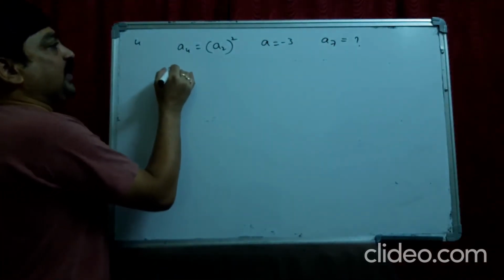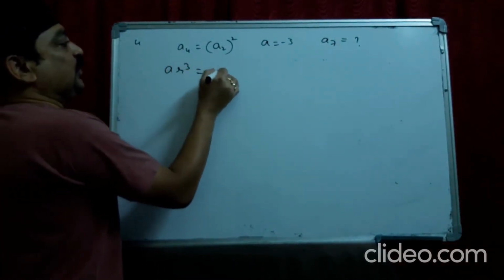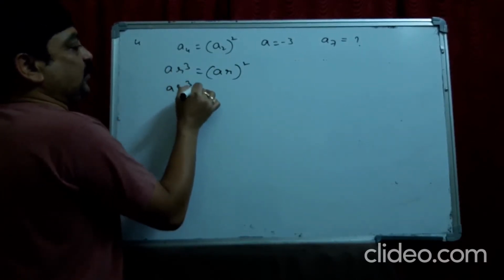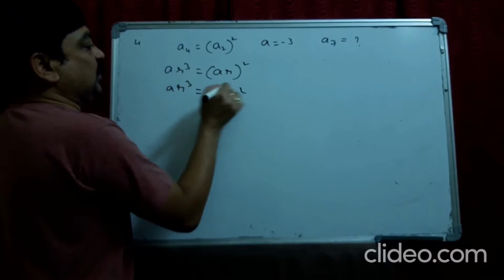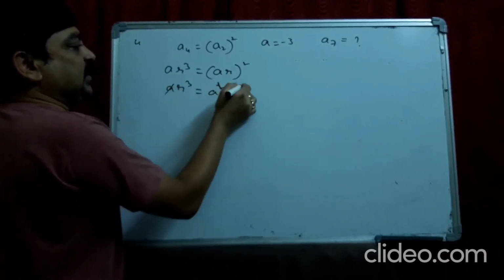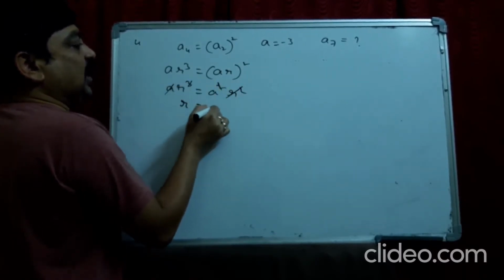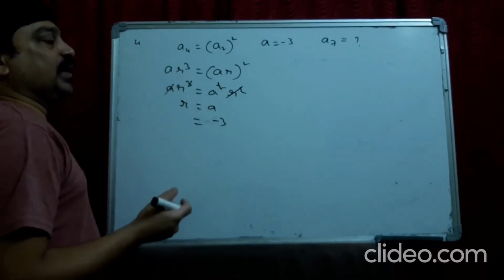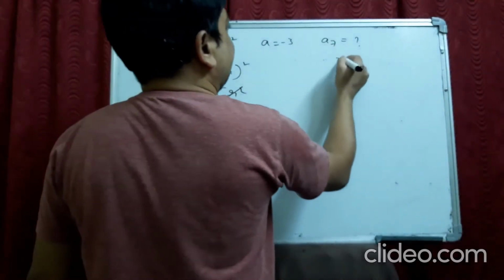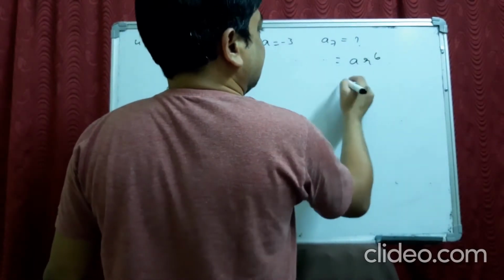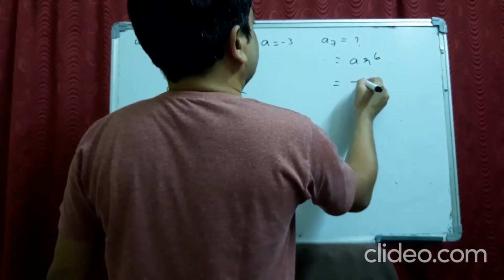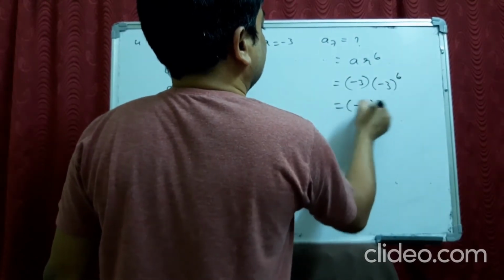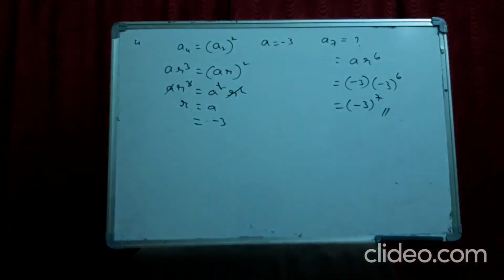So A4 means A R cube, that is A R whole square. So A R cube is equal to A square R square. So one A gets cancelled, R square will get cancelled. R equal to A is minus 3, and R is also minus 3. And we need A7, it is A R power 6. So minus 3 into minus 3 power 6, it becomes minus 3 power 7. Okay.